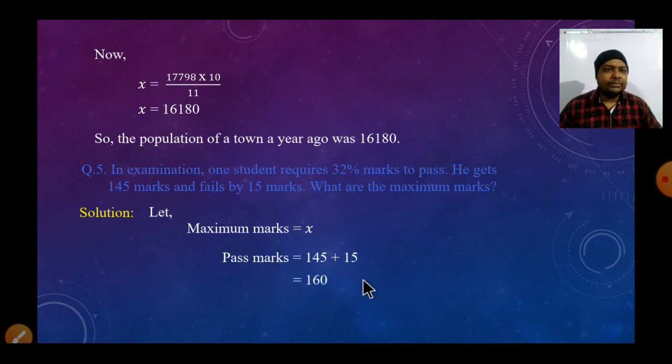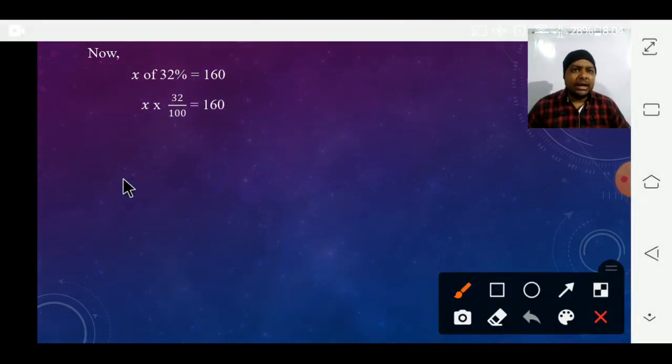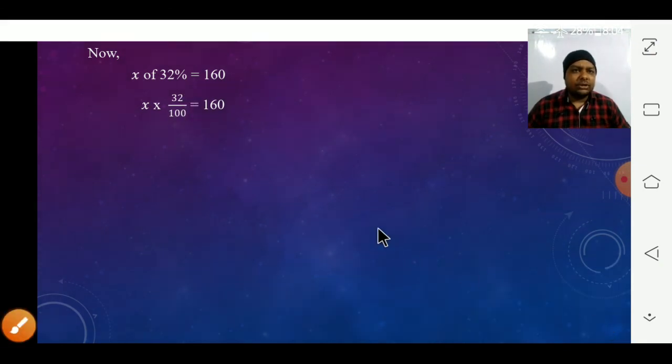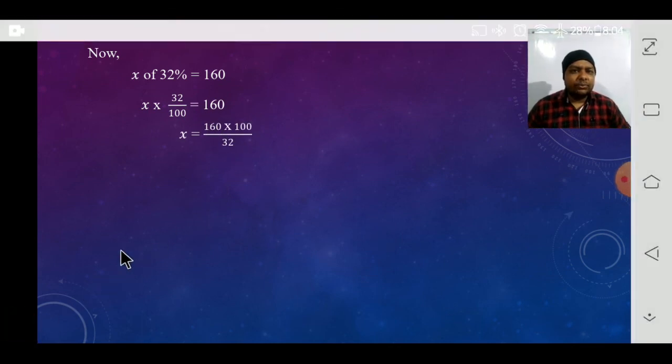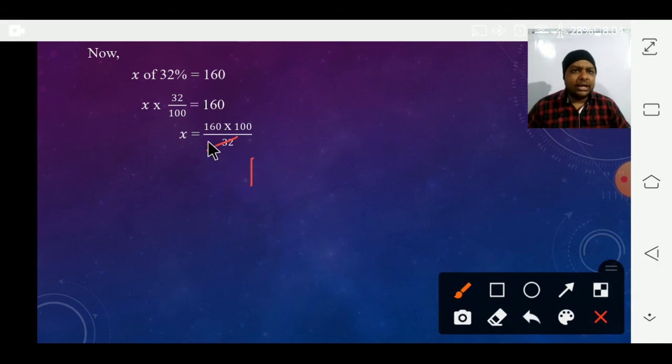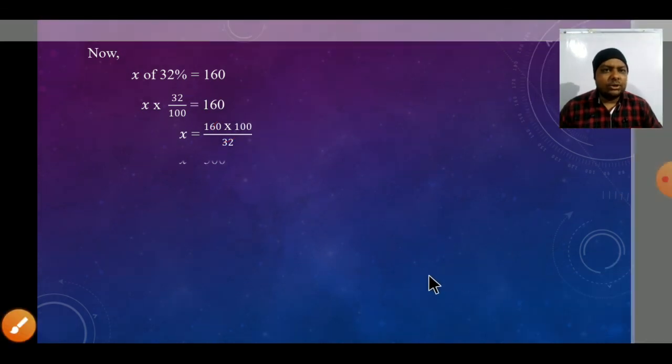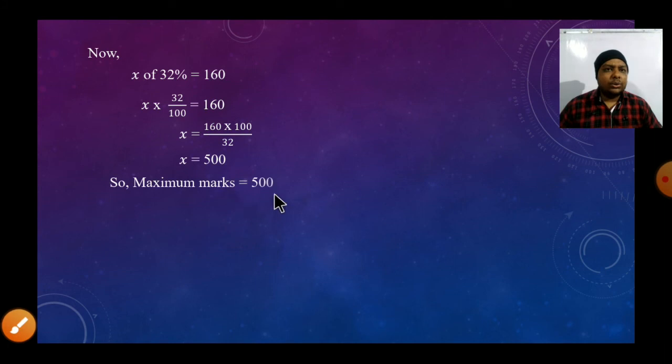Now after that, 32% of x is equal to 160, the passing marks, both are equal. So we change it to x into 32 by 100, and here we can cut it. But if we take it to that side, then it will be 160 into 100 by 32. Now 32 ones are 32 and 32 fives are 160, and 5 into 100 will be 500, so 500 will be the total marks, the maximum marks.